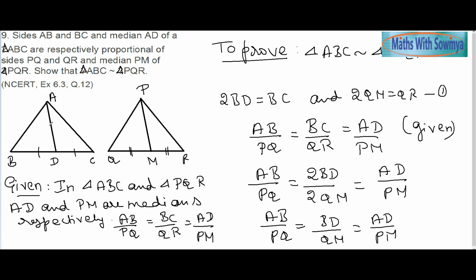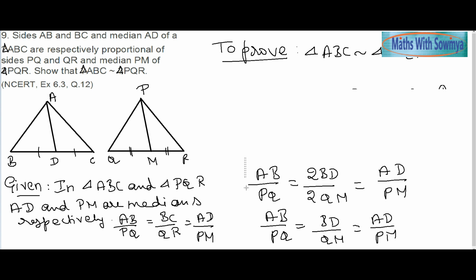So what have I got now? AB by PQ, BD by QM, and also AD by PM. These three ratios are proportional, which shows that the two triangles are similar.